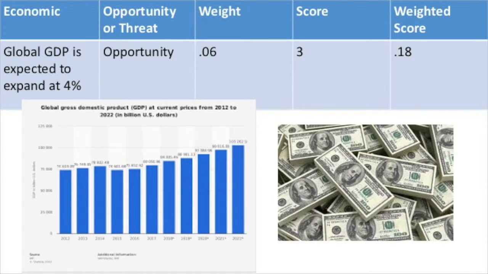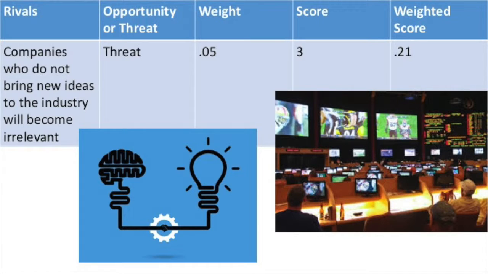The final factor that we focused on in our EFE is a threat that comes from the Porter Rivals section of our matrix. This is that companies that do not bring new ideas to the industry will become irrelevant and not have a chance of competing in the industry that needs to be ever evolving. This received a weight of 0.05 because most companies in the industry have a niche of products, but also try to take others' market share by making superior products than their competitors. Scientific Games received a score of 3 for this factor because they are known to be innovators in the industry and continue to buy companies that have new and different products to avoid being pushed out of the market from new companies.